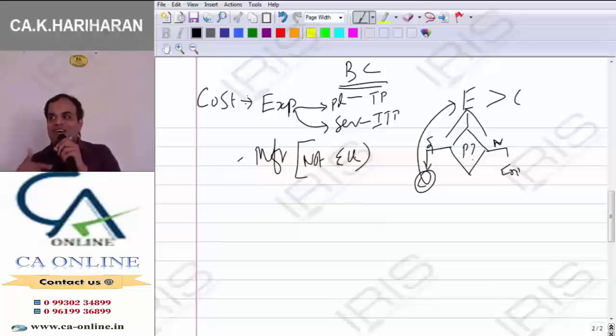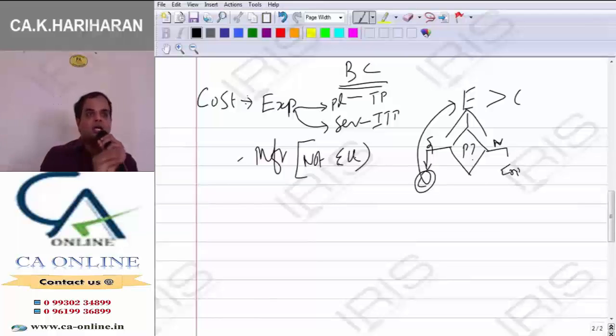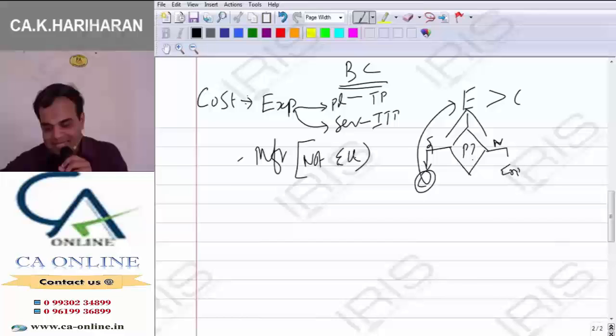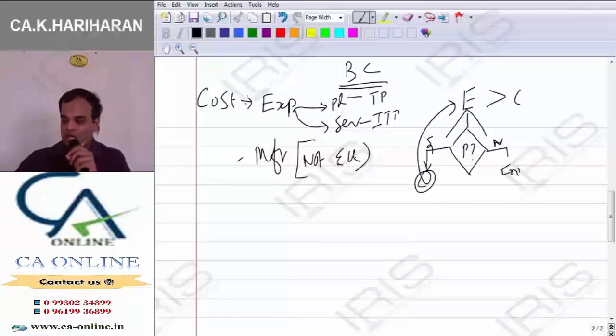The process of ascertaining the cost is called costing. The way in which to ascertain the cost is called costing. Note it down. Meaning of the term costing: process of ascertaining the cost is called costing.